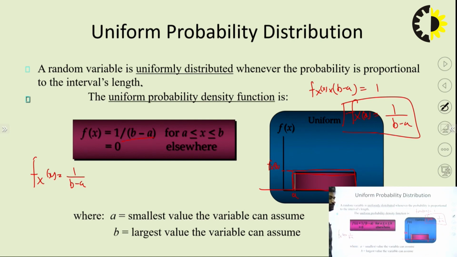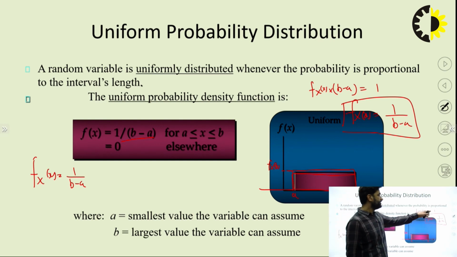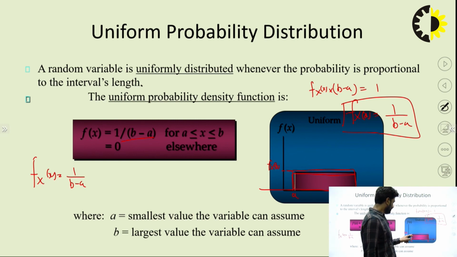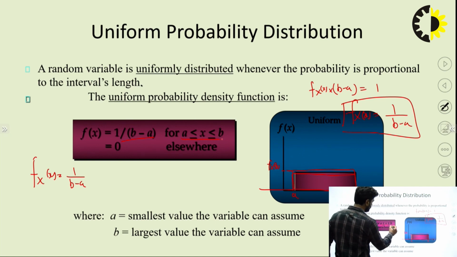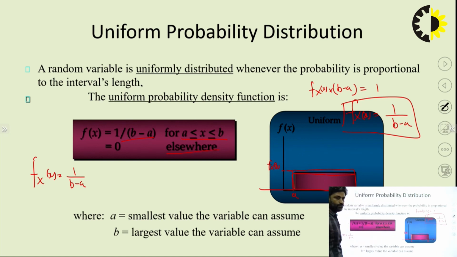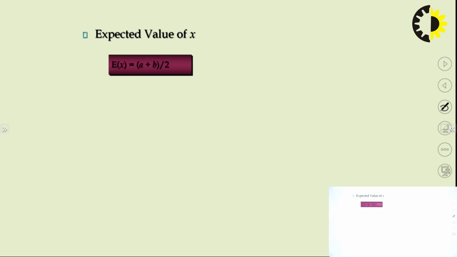You can see from the properties of the PDF, the area of the PDF is always 1. We are equating this to 1. The area means length multiplied by breadth, f(x) multiplied by b minus a equal to 1. Now f(x) will be 1 upon b minus a for the range a to b, otherwise it will be 0. Now a is the smallest value of the random variable and b is the largest value of the variable. Other parameters we can also calculate for the uniform distribution function.